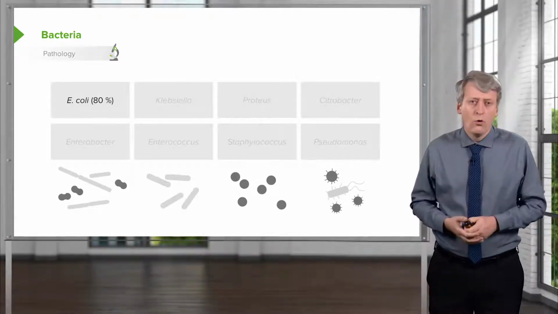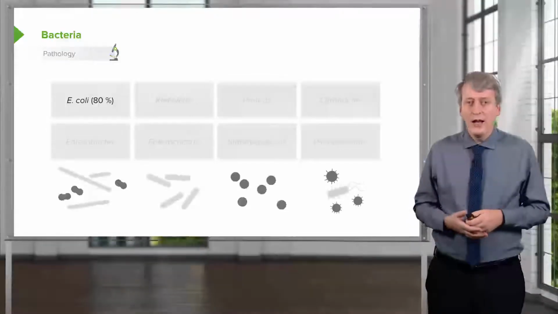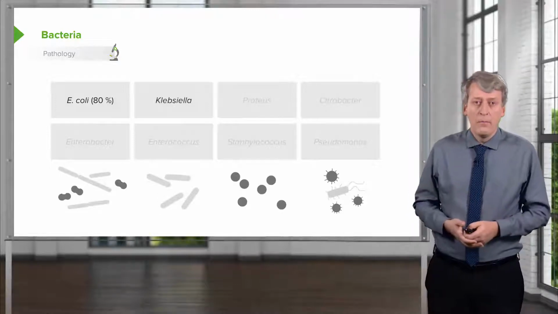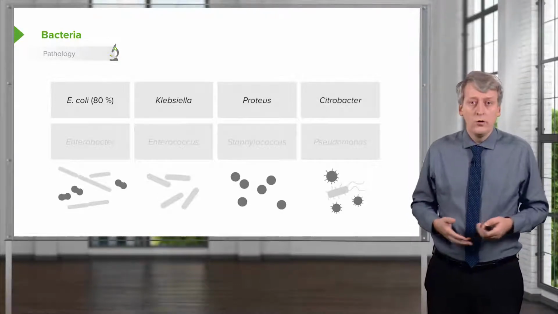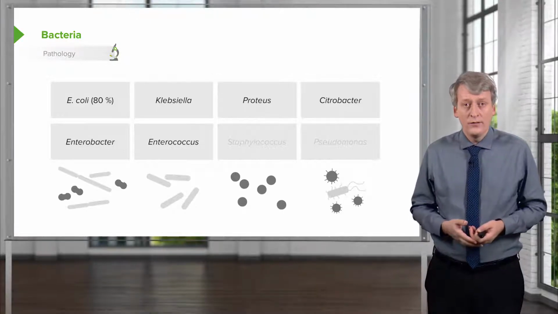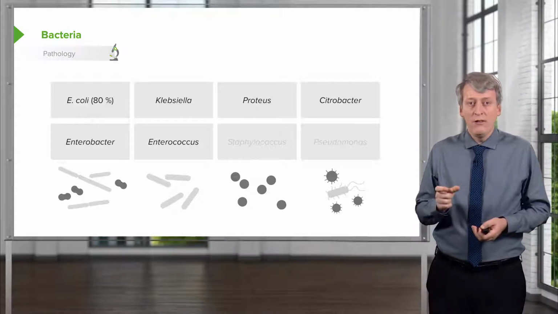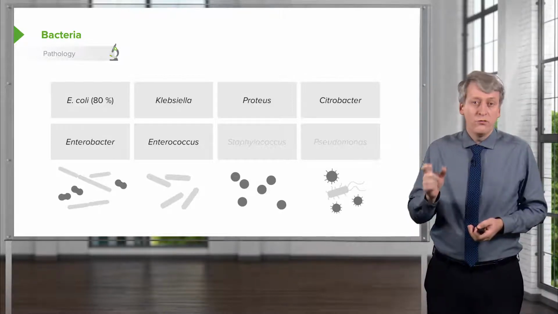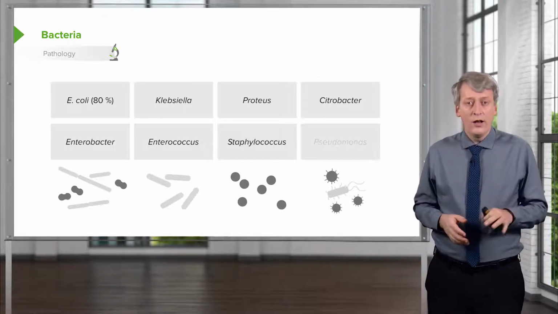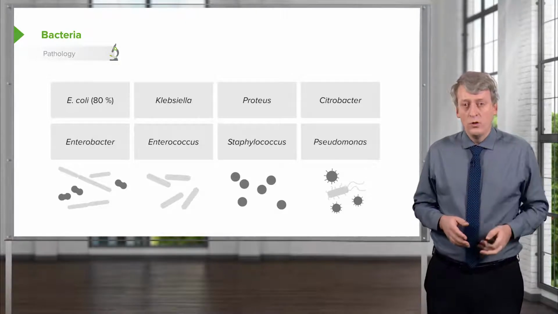The most likely organism in a urinary tract infection is E. coli, and that accounts for about 80% of urinary tract infections. But there are others that can pop up, including Klebsiella, Proteus, Citrobacter, Enterobacter, Enterococcus, and Enterococcus is important because it's resistant to many of the antibiotics that we might choose for a UTI. Staphylococcus, very rare, and in this particular it could be Staph saprophyticus, and Pseudomonas.